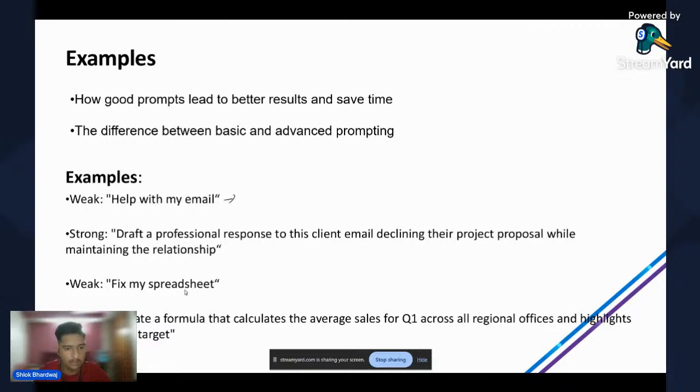And in the second example, fix my spreadsheet. But again, there are a lot of mistakes in this prompt. We are not defining the spreadsheet, we are not providing the spreadsheet, and also not telling it what to fix in the spreadsheet. Like here, I have written calculate the average sales for Q1. We are defining the columns, the rows, so that it becomes easier for the AI to fix it properly, like the regional offices and highlight values below the target. It depends on the spreadsheet you are providing.